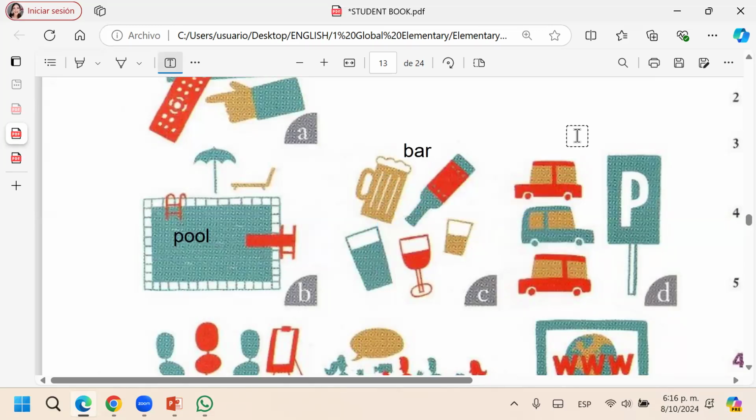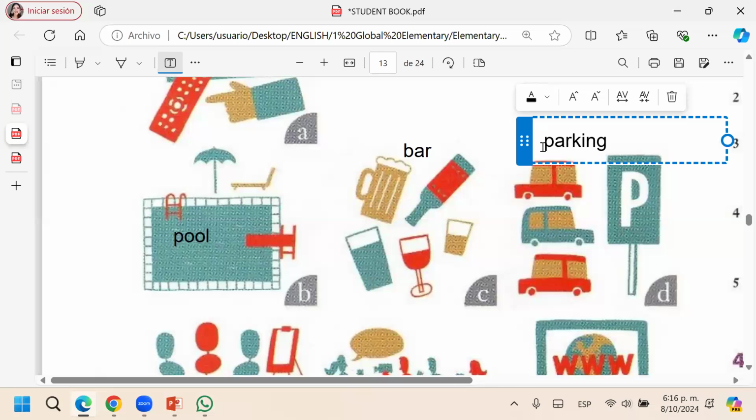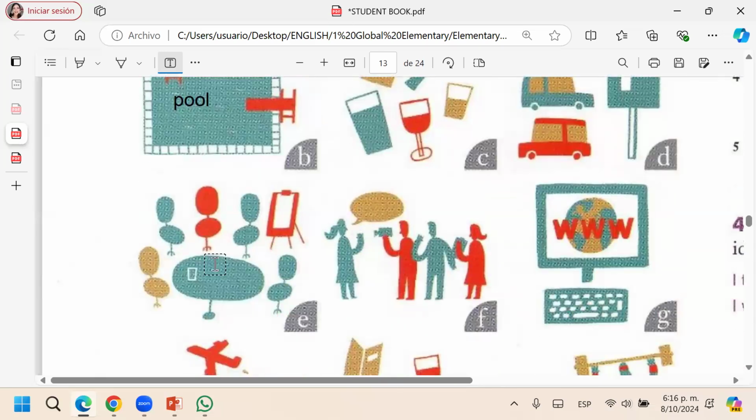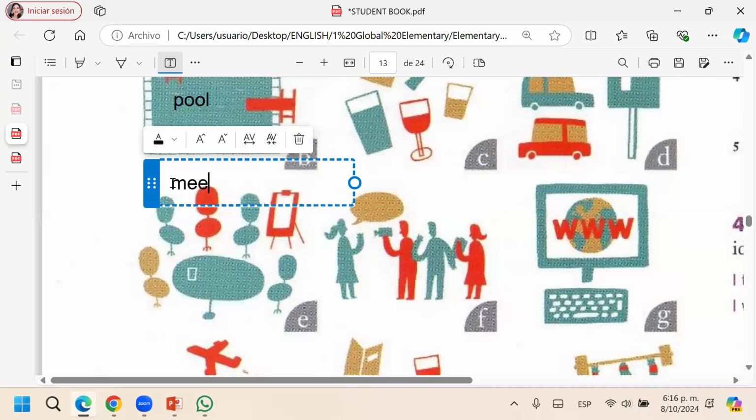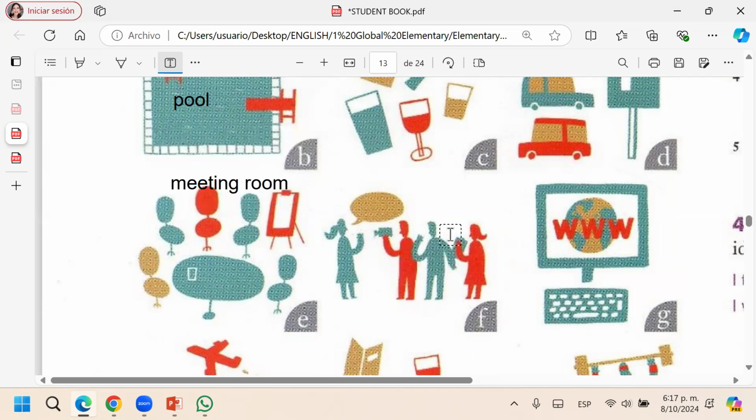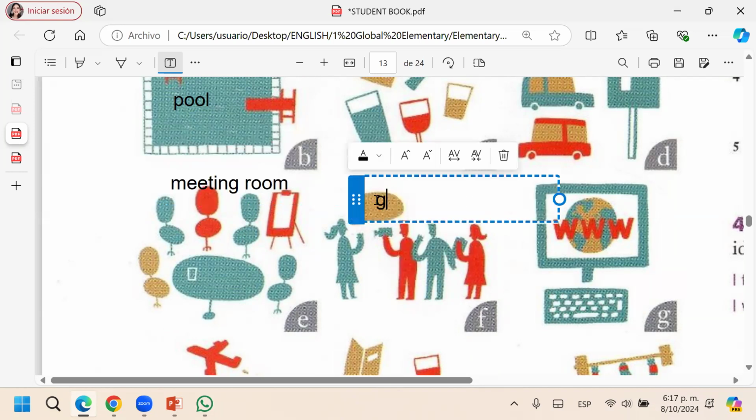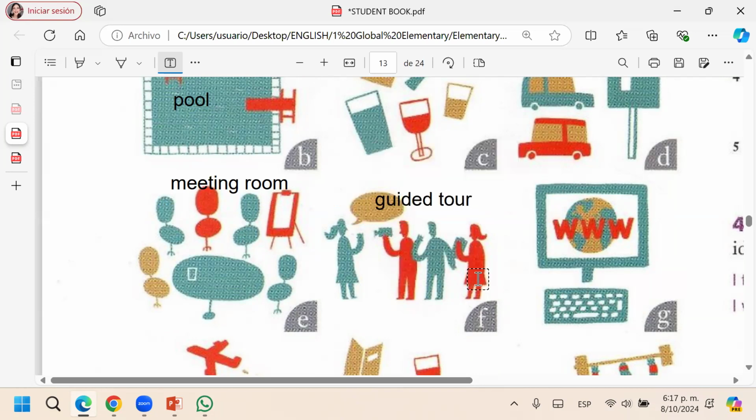And this? Parking. Car parking lot. This? Meeting room, when you travel for business. And this? A guided tour. A guided tour to the Eiffel Tower, a guided tour to the Colosseum, a guided tour to New York, a guided tour to the Statue of Liberty.